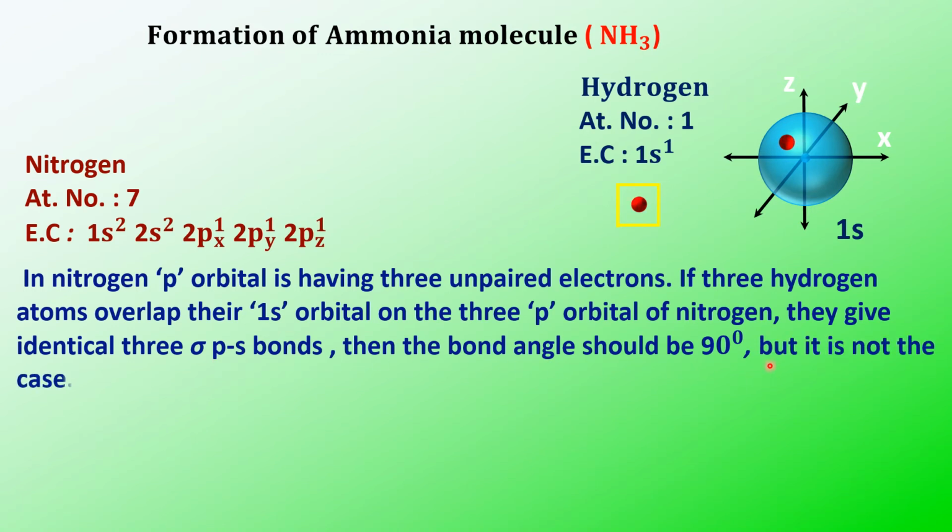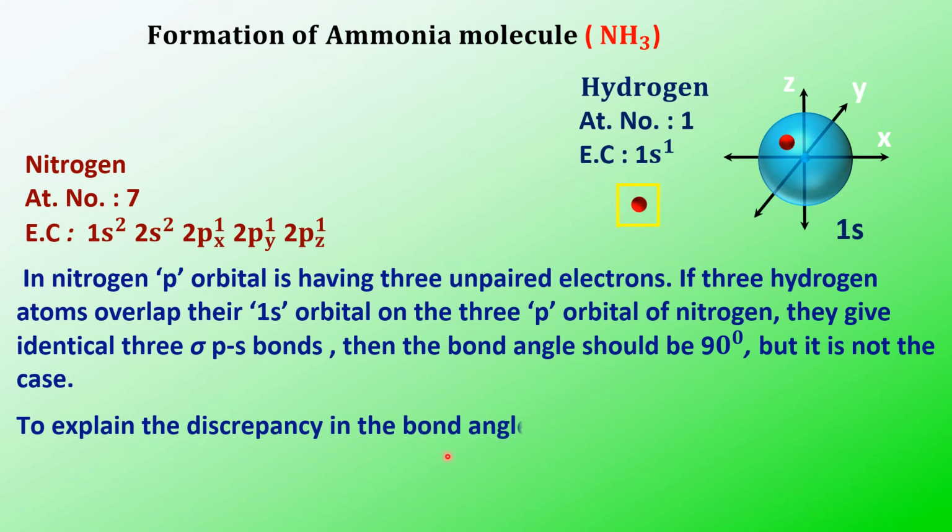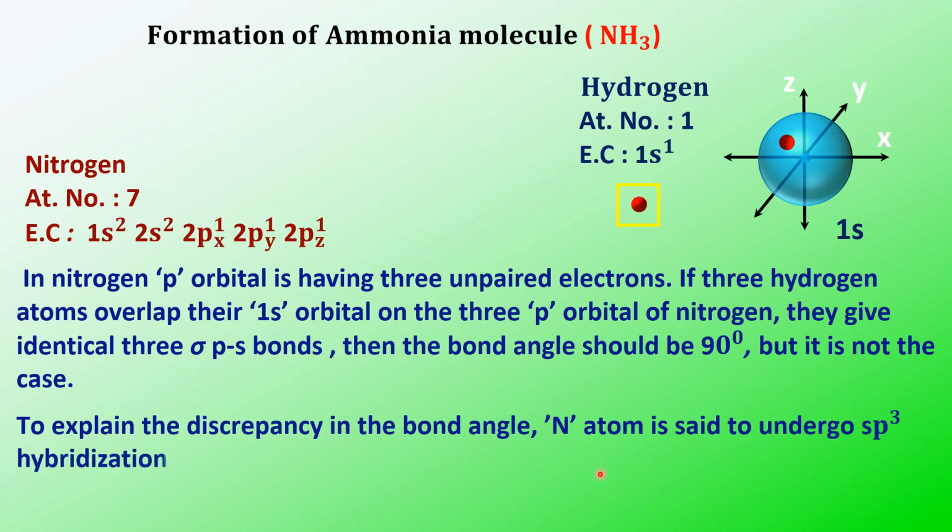But it was found that it is not 90 degrees, but it is greater than 90 degrees. And in order to explain this discrepancy, it was said that nitrogen will undergo sp3 hybridization. So now we'll see the sp3 hybridization in this molecule, and let us try to give the structure of the ammonia molecule.